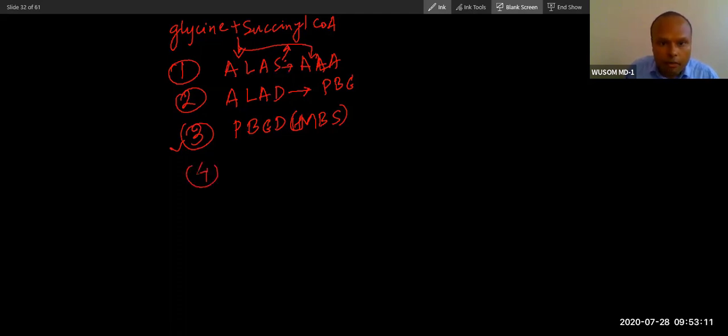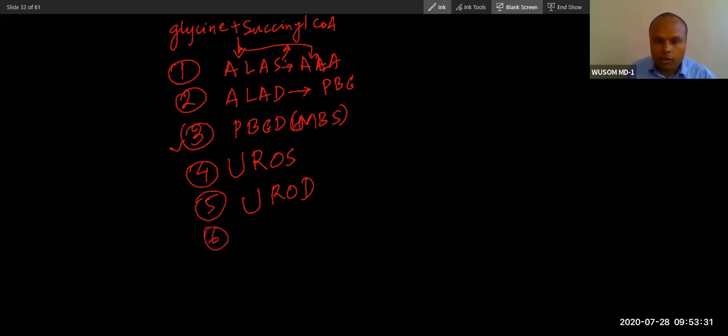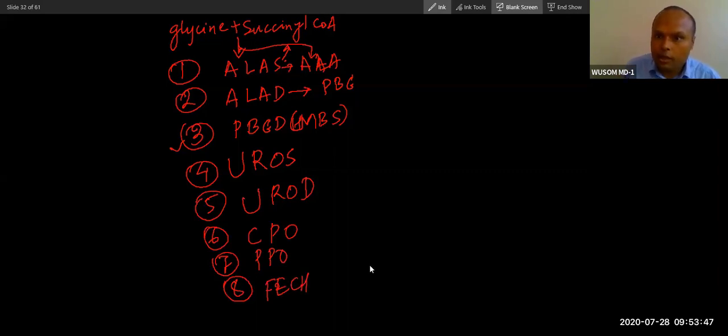Now the fourth enzyme is UROS, and then the fifth enzyme is UROD. You can see S and D, synthase and decarboxylase. And the sixth enzyme is CPO, then PPO. So very rhyming words are there, so you can easily remember the sequence. The eighth is ferrochelatase, to fetch. It fetches the iron from somewhere and puts it into the ring.